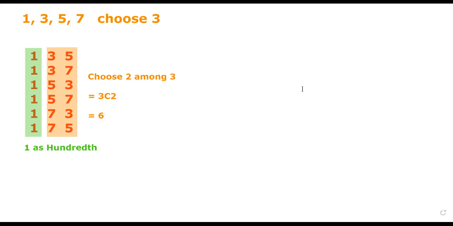So actually, we don't need to list them out. We intuitively know that there are 6 numbers of which we have 1 as the 100th digit. But how about for them to have 1 as its 10th digit? How many of them? Again, 6. Now I will list them out, but you don't need to do that. Why? Because by combinatorics, these must be true. So they must be 315,